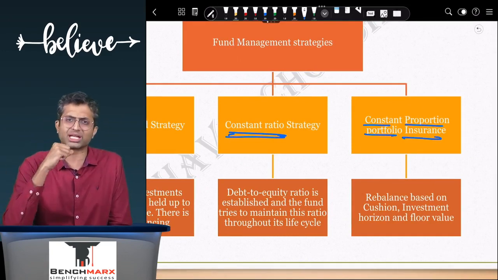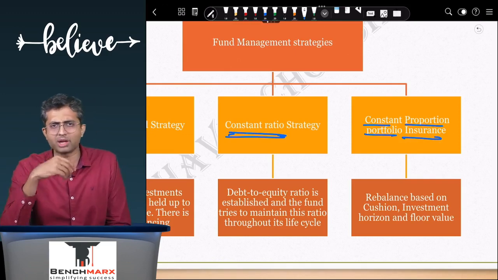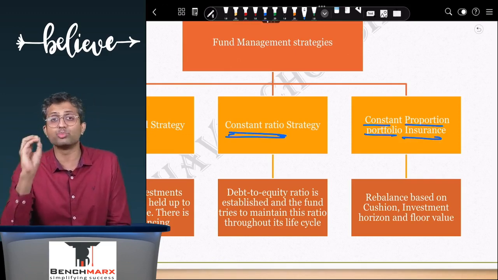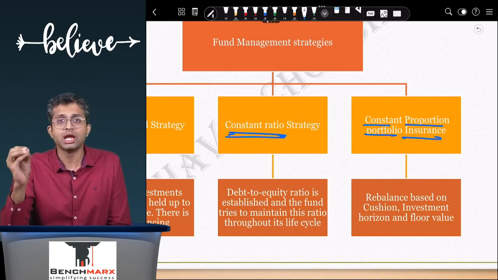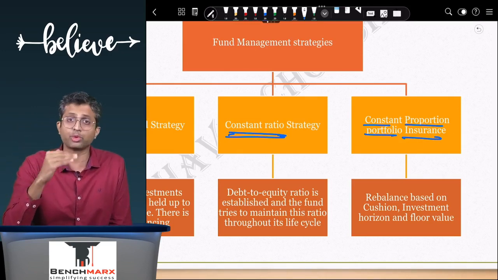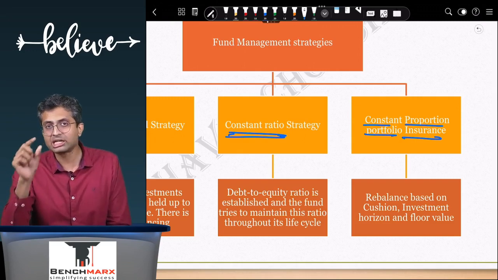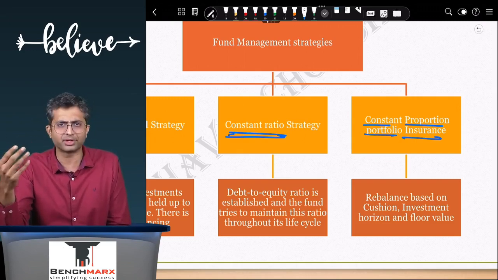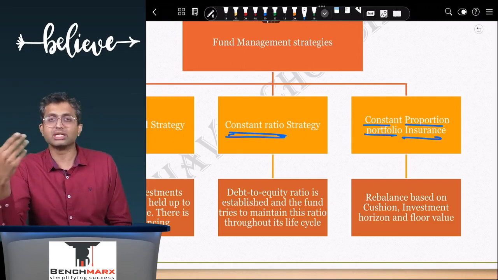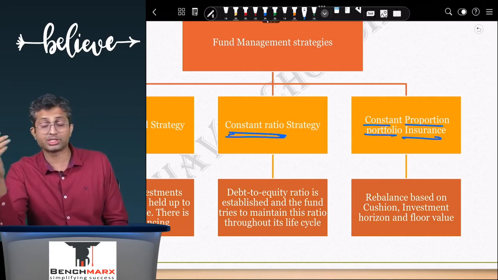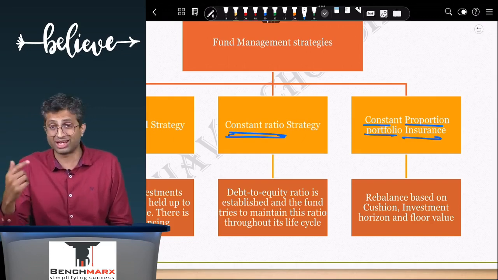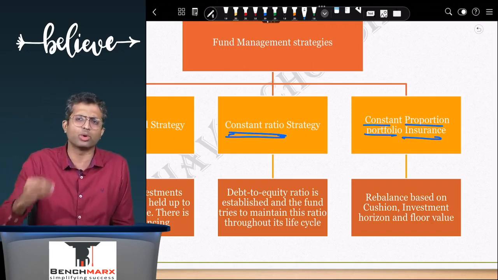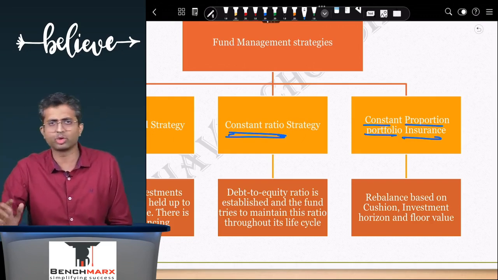to assess what is your maximum fall. So let us say you are making a 100 rupee investment and you are maximum in a position to bear a fall of 10%, which means your floor is 90. Your portfolio should not go below 90, and hence 100 minus 90, that is equal to 10 rupees, may be your cushion or buffer. So this cushion can be invested in equity. So probably 10 would be invested in equity, but if I'm a slightly aggressive manager, I can have a multiplier. So I can say, okay, whatever is the cushion, 2 times of that I want to invest in equity.